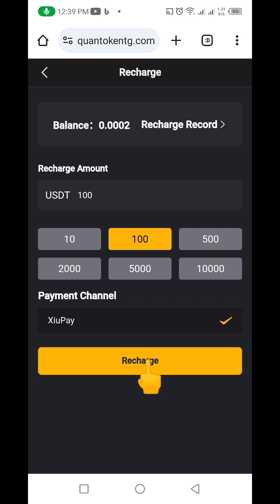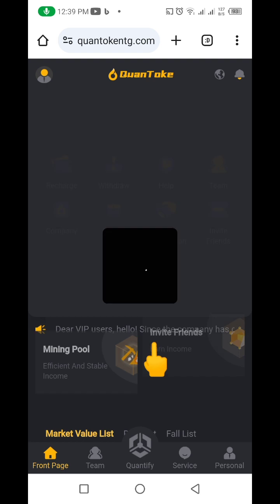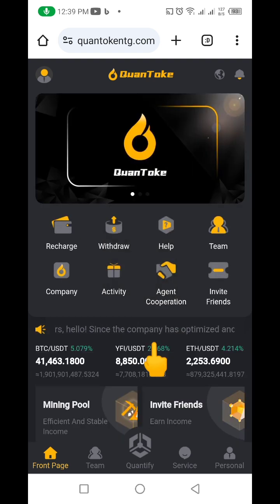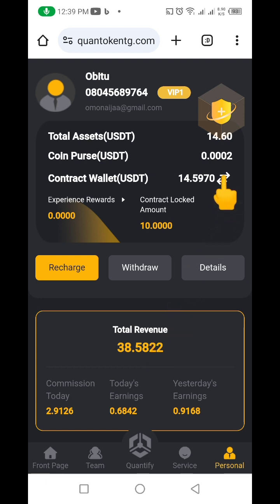When you click on this recharge here, it's going to give you a USDT wallet address. Now this USDT wallet address, you're going to copy it, and then go to your exchange and send the funds to this wallet address. After you send the funds to this wallet address, automatically the funds will be credited to your account that you opened here, and you're going to see the funds here.